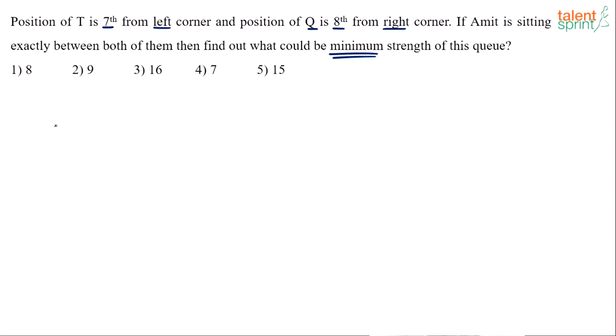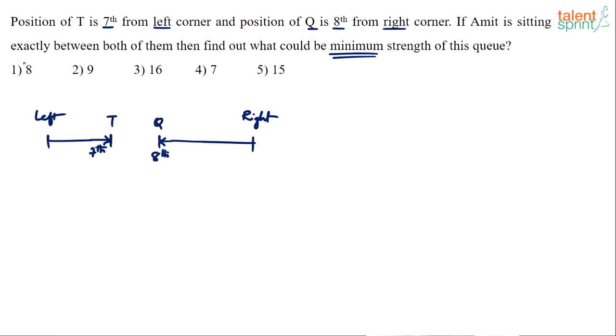Position of T is 7th from left corner. Let's assume this is the left corner, and here's the right corner of the Q. The left and the right corner. So position of T is 7th from left, so from the left end, you have to count 7 positions to get T. This is T's position, let's say. T is 7th from the left end. Position of Q is 8th from the right end. So let's say Q is here, 8th from the right end. So from the right end, Q is 8th.